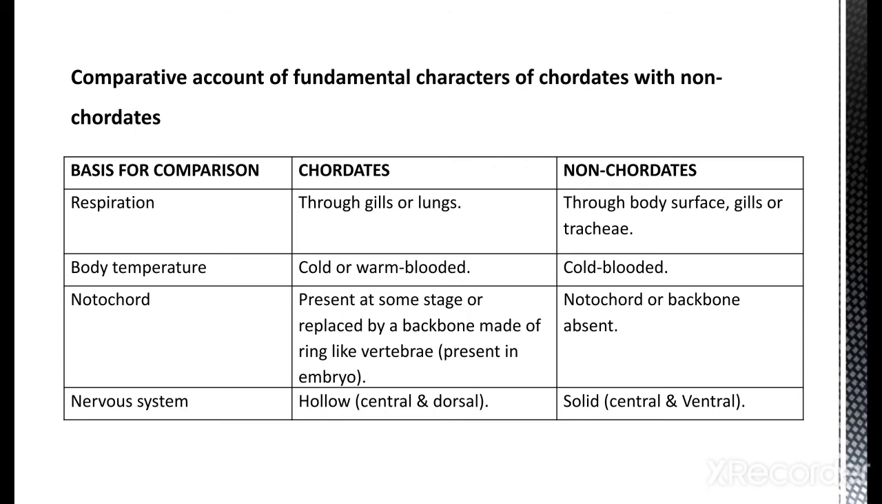Now the second thing is body temperature. Some chordates are cold-blooded and some chordates are warm-blooded. Cold-blooded animals are those which cannot maintain their body temperature constant, while warm-blooded animals, instead of fluctuating with the temperature outside the body, can maintain their internal body temperature. That's why they are known as warm-blooded animals. While the body temperature in non-chordates is totally cold-blooded.